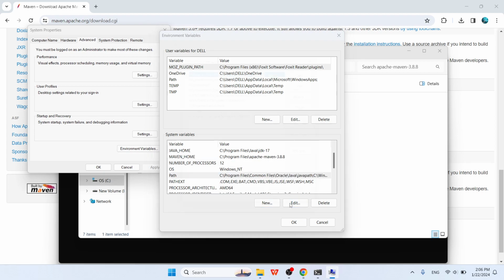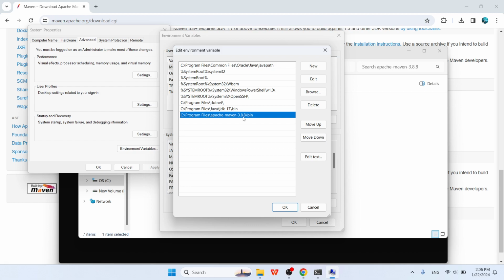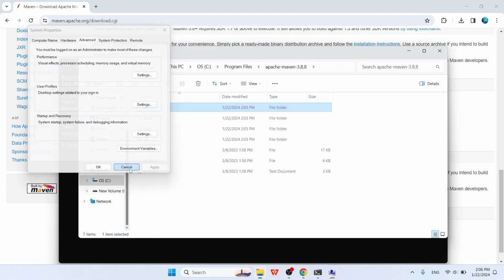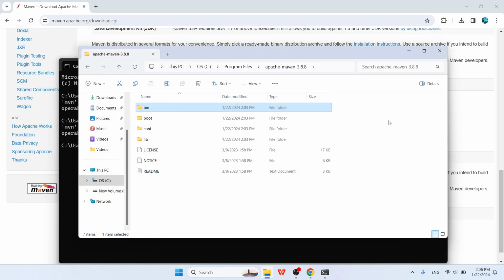Path, edit. I think you need to restart your computer to see that Maven is already installed on your computer. I will restart my computer and check it, and you need to do so.